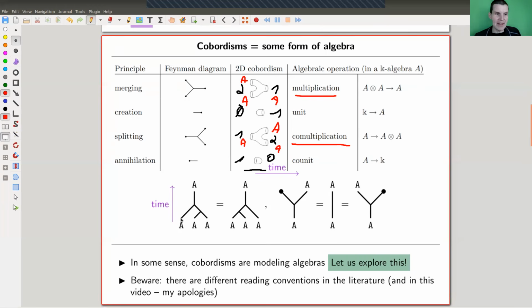So, slightly silly: I stole the picture from above, and the time in the picture from above goes from left to right. And in my notation, usually the time goes from bottom to top. There are 4 different possibilities for how to do it, and you will find all 4 of them in the literature: reading from bottom to top, from left to right, from right to left, or from top to bottom. That's just how it is. Anyway, I hope we can easily turn our heads and think of the bottom pictures as being the top pictures, or the top pictures as being the bottom pictures.